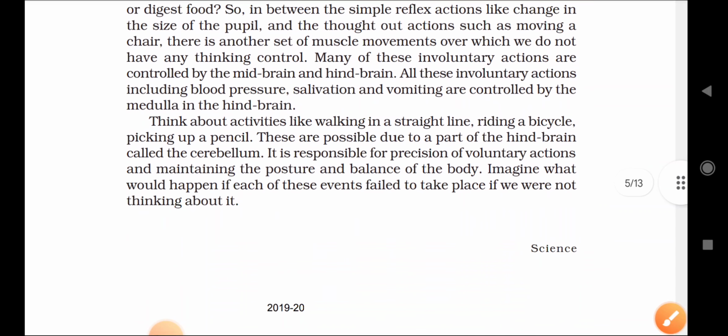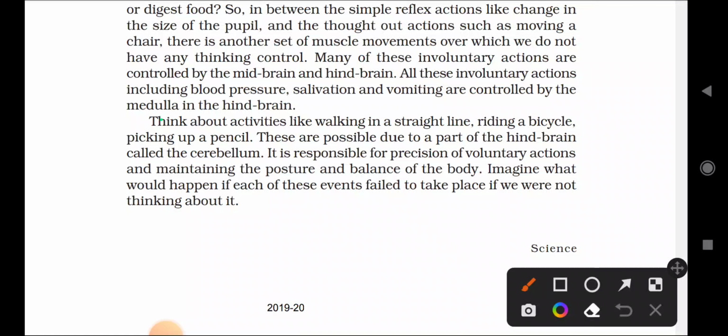Think about activities like walking in a straight line, riding a bicycle, picking up a pencil. These are possible due to a part of the hindbrain called the what? Cerebellum. So picking up a pencil, riding, and walking in a straight line are controlled by the cerebellum. It is responsible for precision of voluntary actions and maintaining posture and balance of the body.